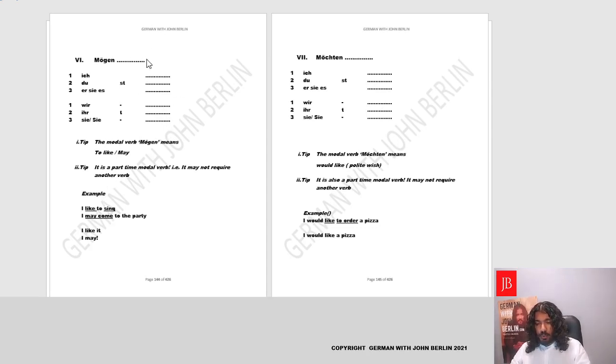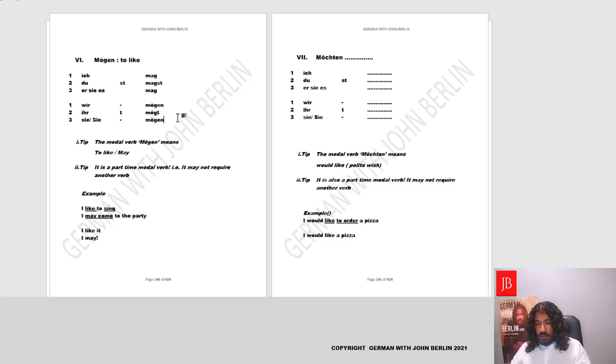So the first verb is mögen, and we have learned earlier that the meaning of mögen is to like. Fantastic. So we conjugate the verb mögen, and let's see how it looks. It looks like ich mag, du magst, sie es mag, wir mögen, ihr mögt, and sie, sie mögen. Fantastic, yes.